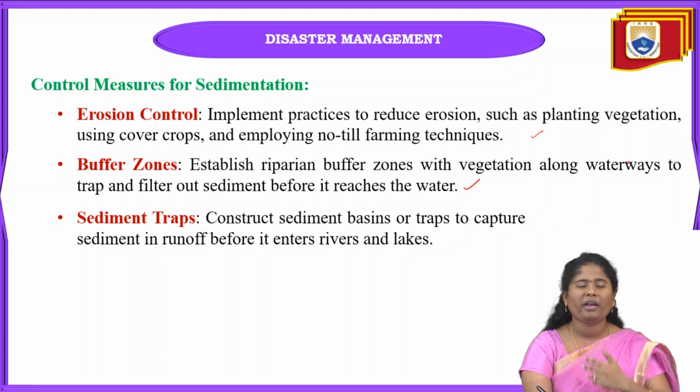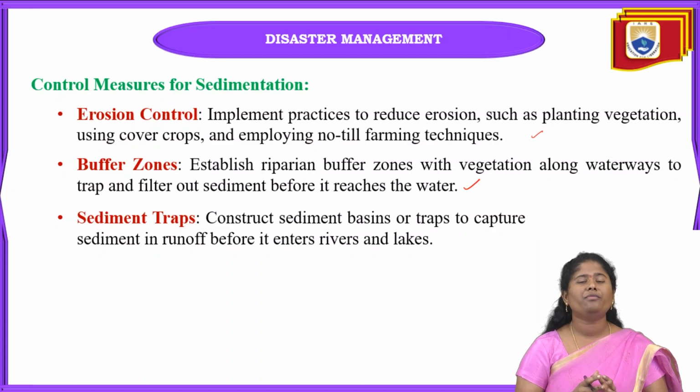We have to establish riparian buffer zones, which have vegetation along the waterways. Why are we doing this? To trap and filter out the sediments before they reach the water bodies.